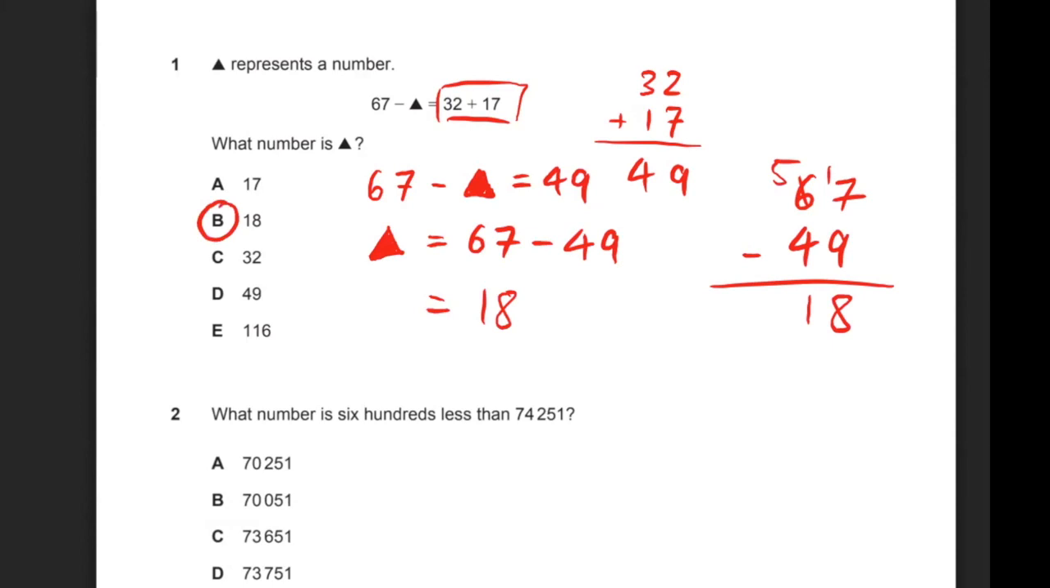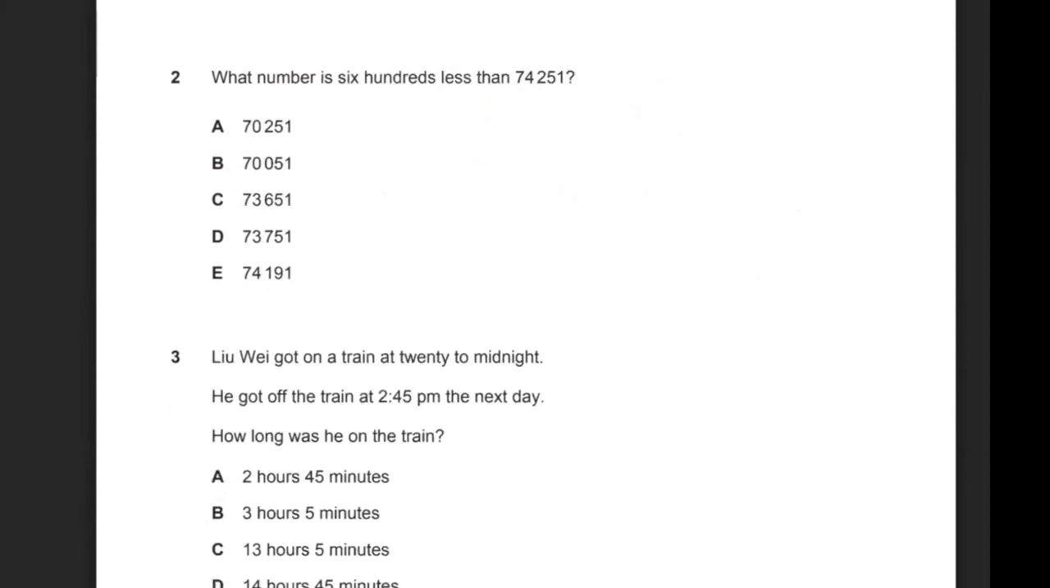Moving on, for the next question, question 2, what number is 600 less than 74,251? So 600 is equivalent to just 600. So the question is essentially asking, what is 74,251 minus 600? So for this one, it's just a simple subtraction.